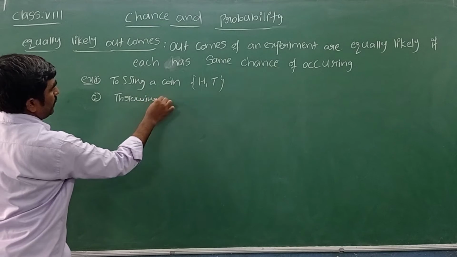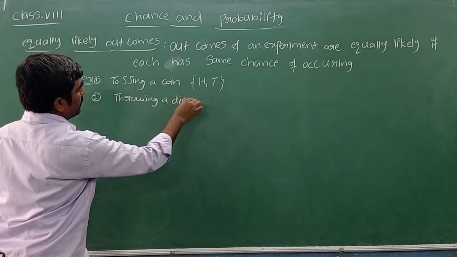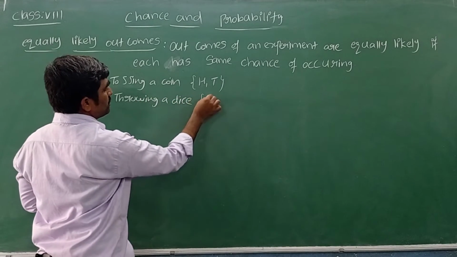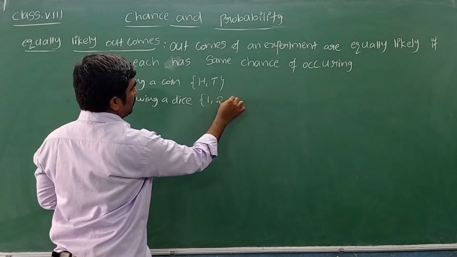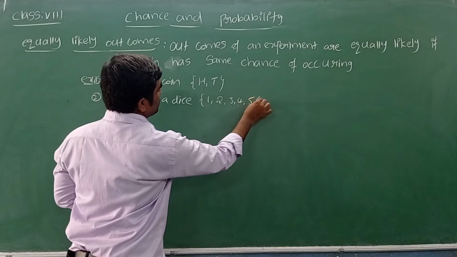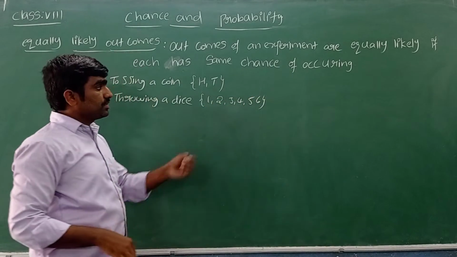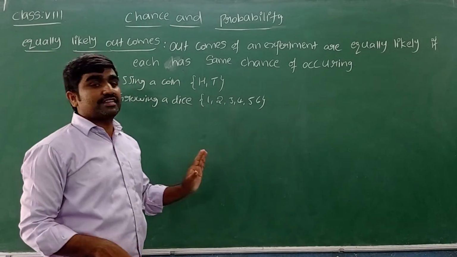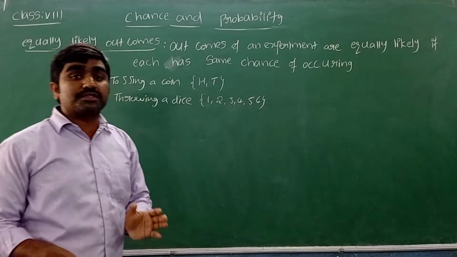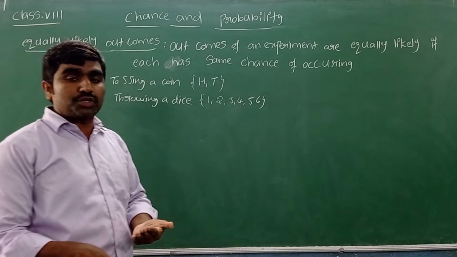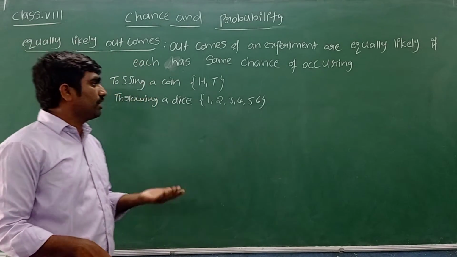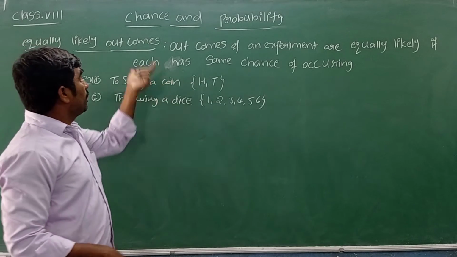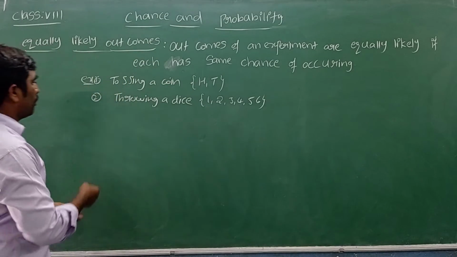The possible outcomes are 1, 2, 3, 4, 5, 6. Which outcome has more chance? Not more, not less. All the 6 outcomes have equal chances to occur. These are called equally likely outcomes.